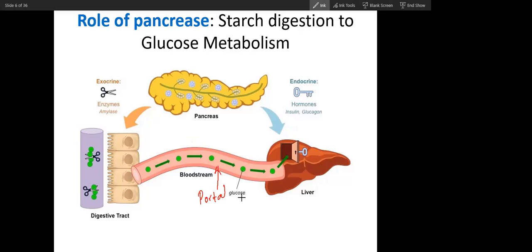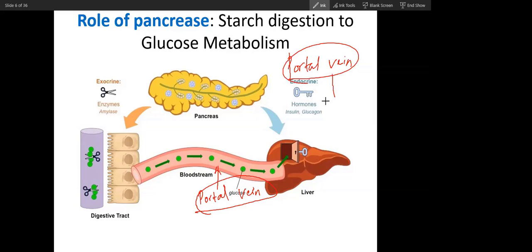Have you studied about portal vein? Have you been taught about portal vein? Yes, sir. So what is the portal vein made up of? What is the component of portal vein? Tributaries of portal vein. It carries the absorbed food to the liver. I mean, I guess lipids. Which veins are the tributaries of the portal vein?